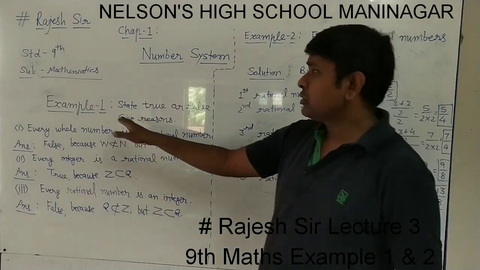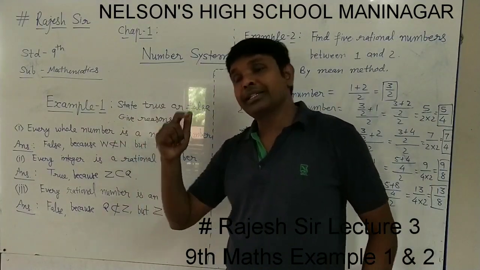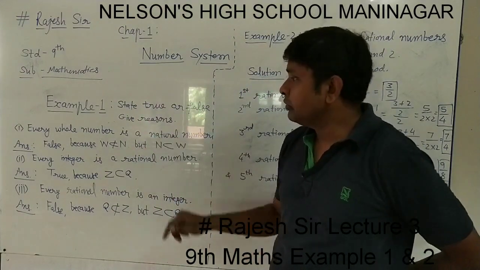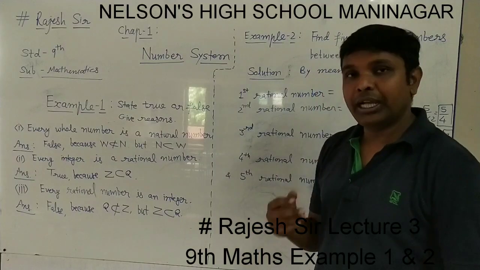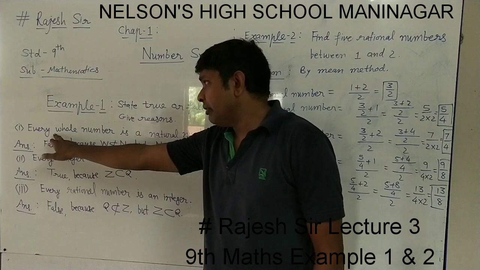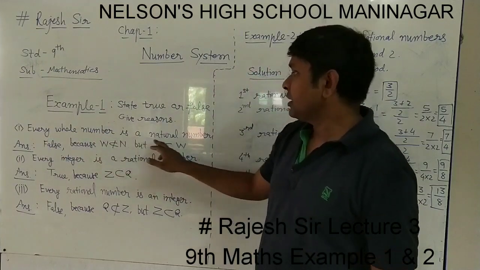Example 1 is like the last question in the exercise: state true or false for the given statements and give the reason. The very first statement is: every whole number is a natural number.